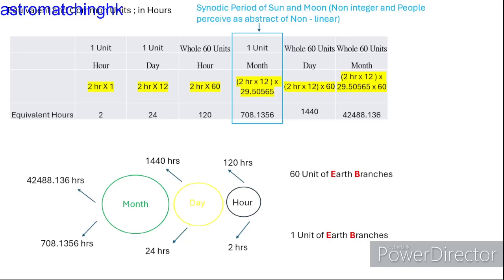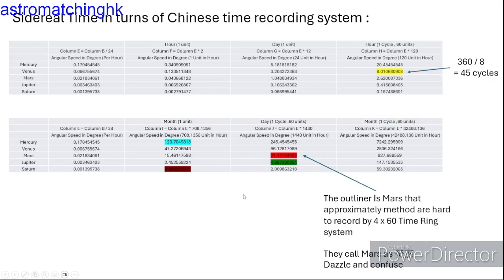Owing to the 4 time ring system being so complex with a factor of lunar month with its long integer, we will break down each ring to a basic unit we all know in terms of hourly manner. The bottom level shows the time duration of 1 unit of earthly branches. The top level shows the time duration of 1 cycle, which is 16 units of earthly branches. Doing the same thing as page 6, we investigate the numbers and seek meaningful data.